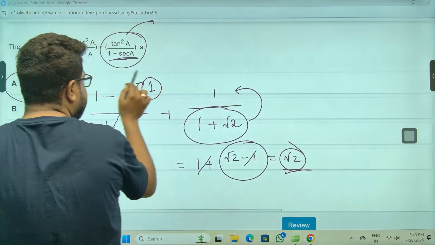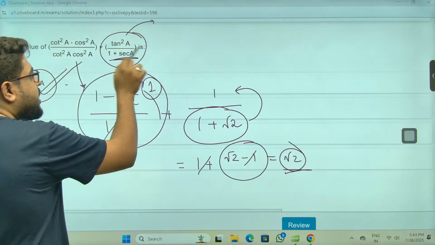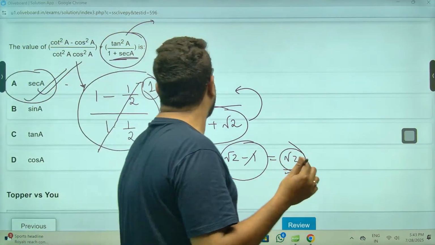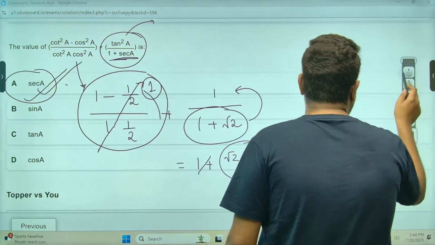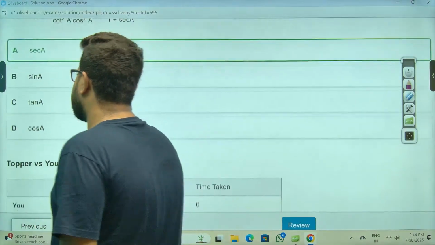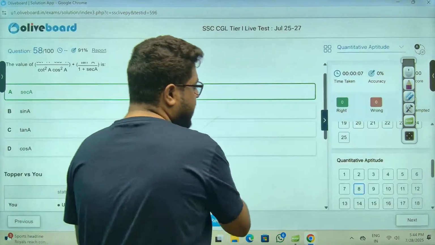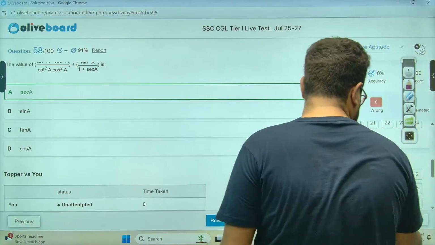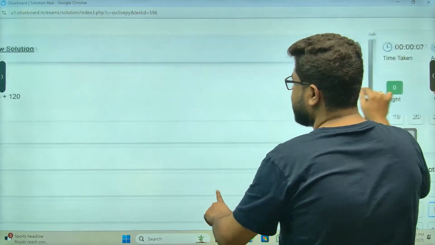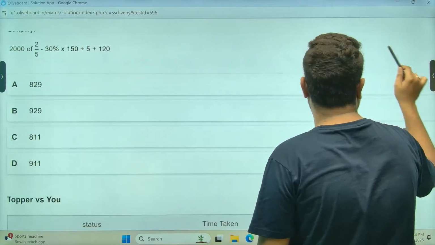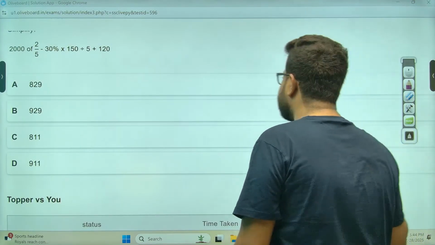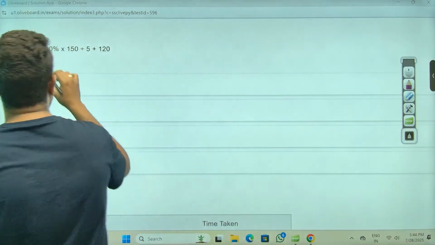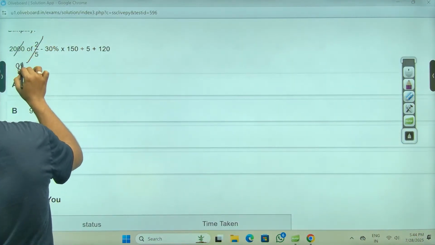Somehow we made some error in this part. You see, this part is giving us 1. This part was okay. Somehow we made an error in this part. Some silly mistake here or there. Somewhere we had made an error. Don't know what, some silly mistake. Okay, let's move on. Sir, this is 800, sir.